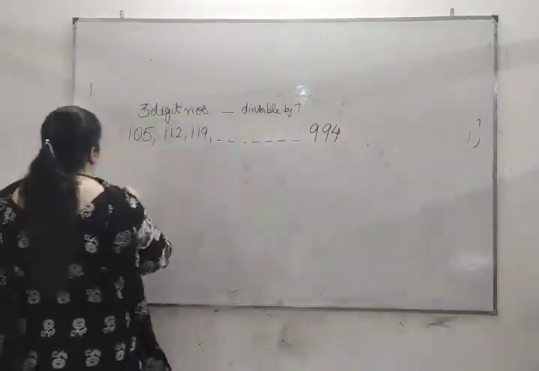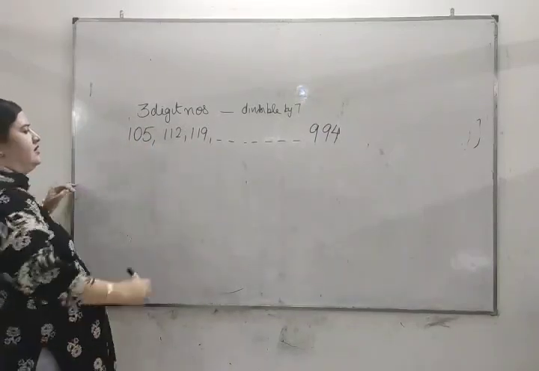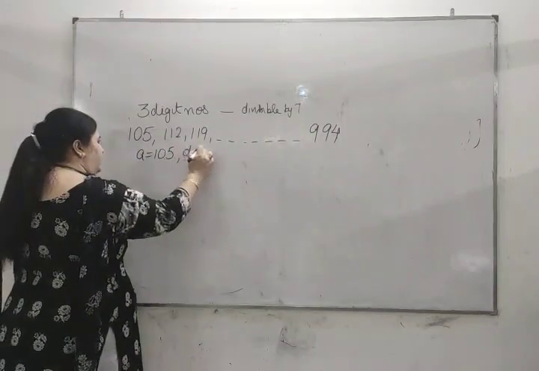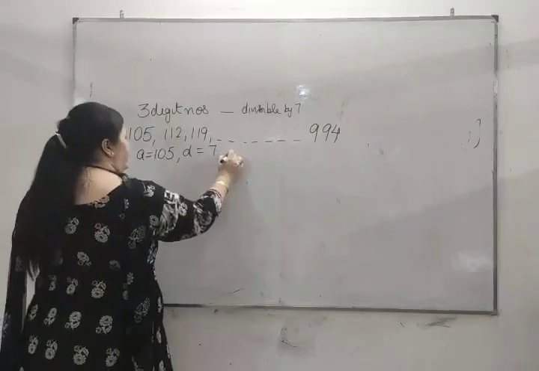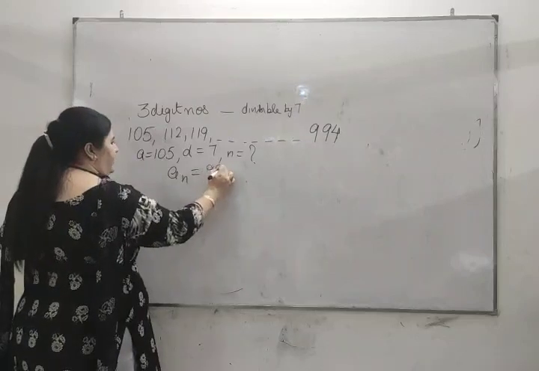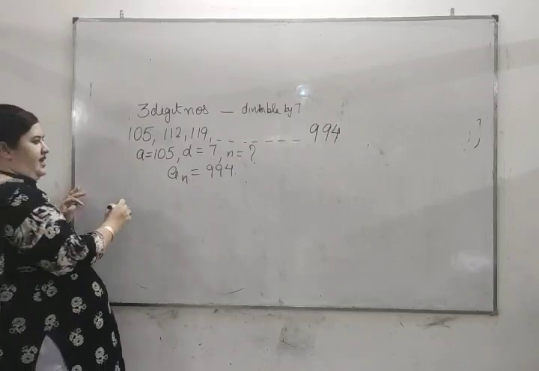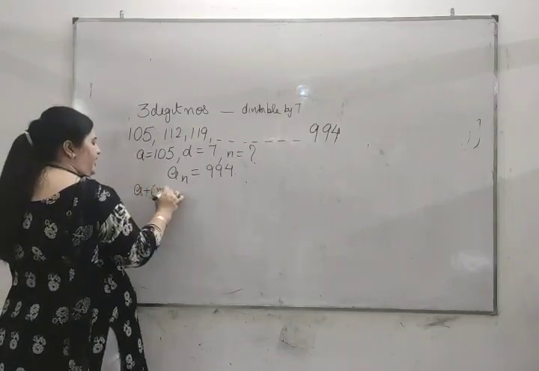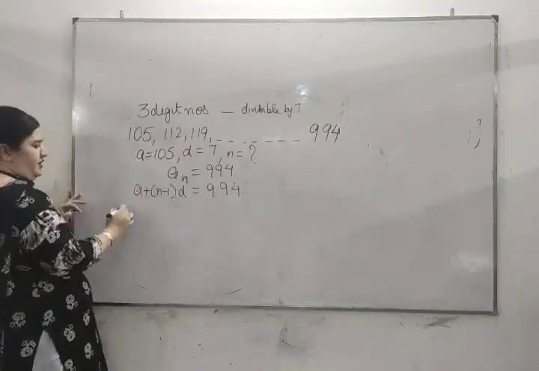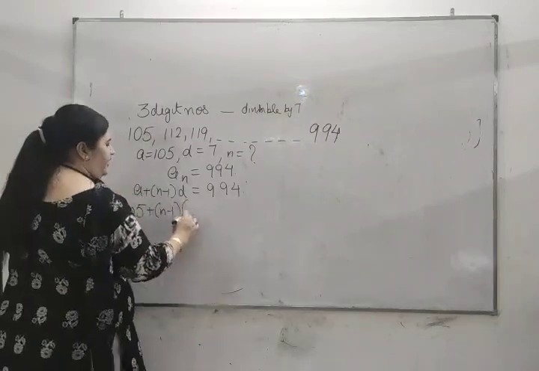Now we have to find the sum of all 3-digit numbers which are divisible by 7. We have listed these numbers. Now here a is 105, d equal to 7, and what n is we don't know, but we know that an is 994. What is the formula for an? It is a plus (n minus 1)d, and it is equal to 994. Here a is 105 plus (n minus 1) into 7 is 994.